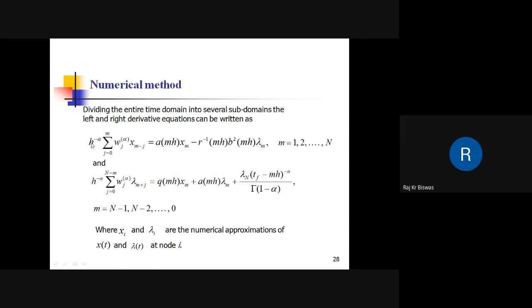Here h is the step size, N is the number of nodes, w is the binomial coefficient, and x and lambda are the node variables. This forms 2n linear equations, which are solved using available numerical methods.